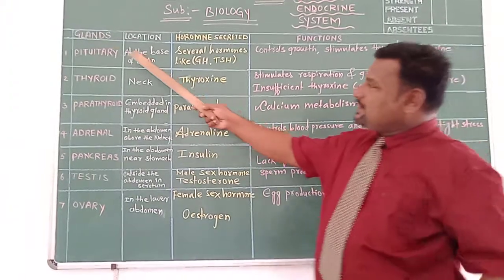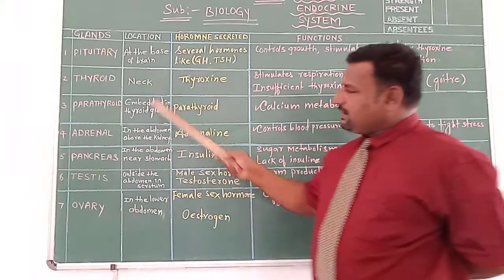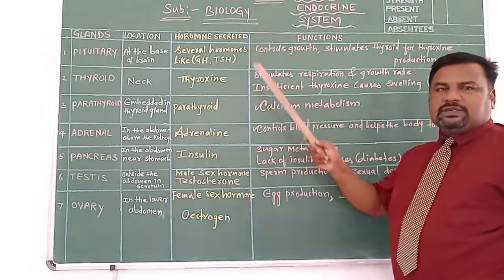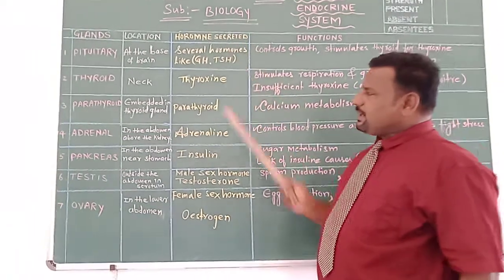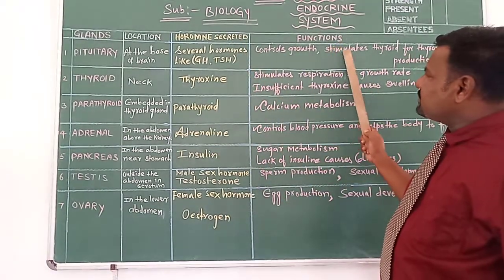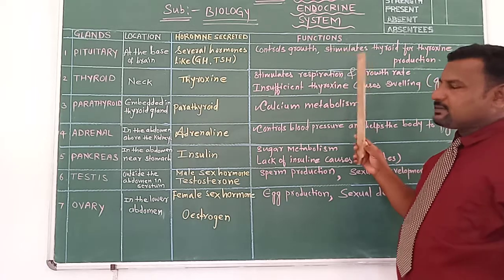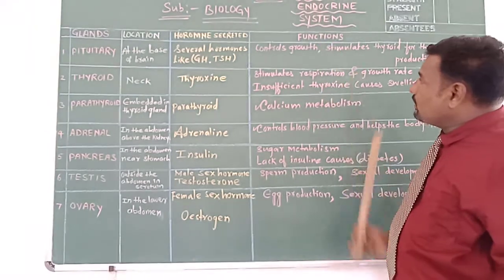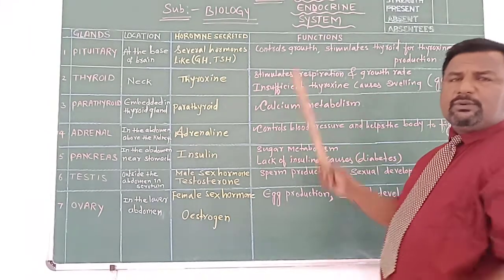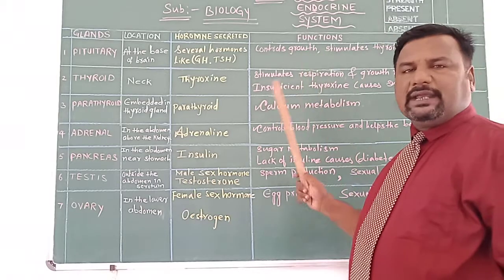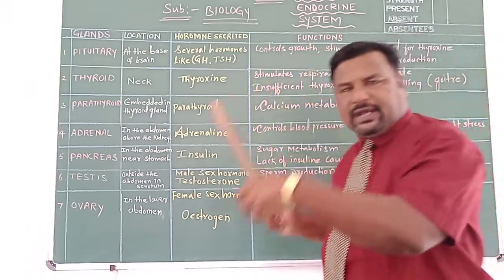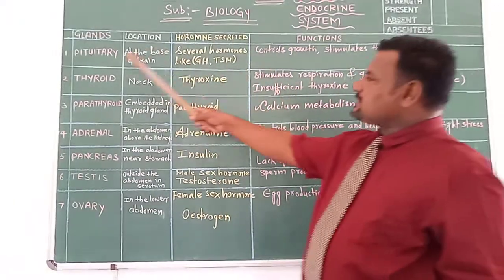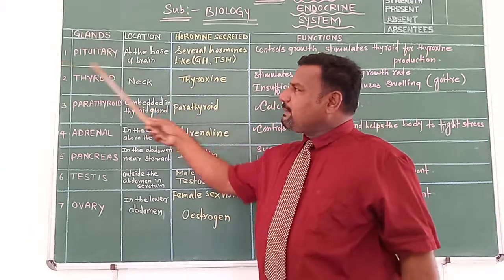Now, look at this. For the pituitary gland, the location is given, and the hormones they secrete. Which hormones they produce is mentioned. And here, functions are given: what role is performed by that particular hormone? And if that particular hormone is not produced in sufficient quantity, what defects does that individual, he or she, face? That is given here. So let us start with the pituitary gland, as it is the master gland of our body.